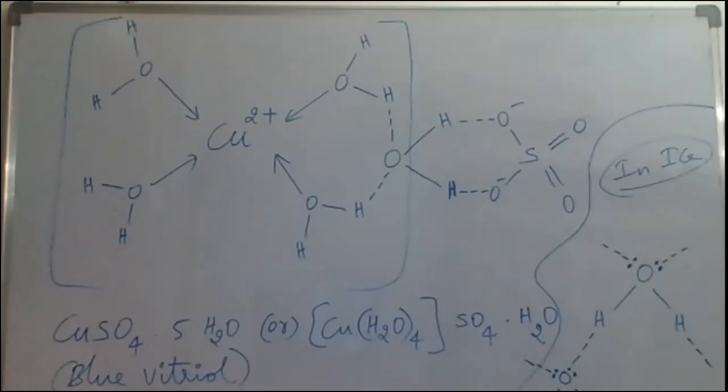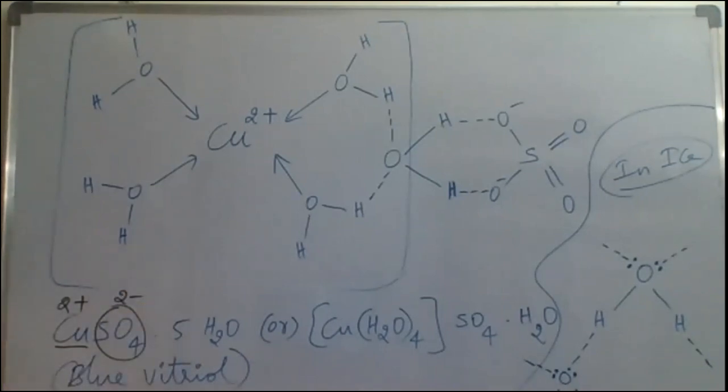So there will be two types of bonding between copper and water molecules here. One is a dative bond, the other is a hydrogen bond. Dative bond is nothing but a coordinate covalent bond, and the second type of bond is the hydrogen bond. In copper sulfate, copper is the positive ion, Cu+2 ion, copper ion. And SO4 minus 2 is what?